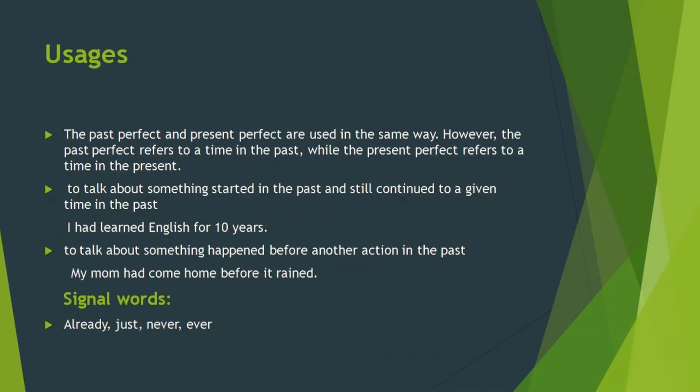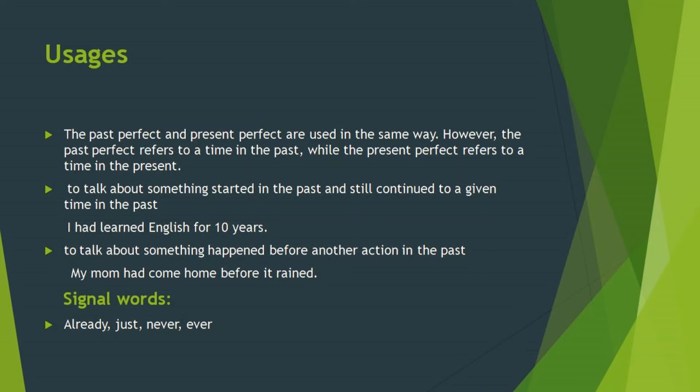Last one is uses. Uses is still left. Let us read out the slide. The past perfect and present perfect are used in the same way. একইভাবে দুটো কিন্তু ইউজ হয়. However, the past perfect refers to a time in the past, while the present perfect tense refers to a time in the present. পার্থক্যটা কোথায়? Past perfect tense নির্দেশ করে অতীতকালের ঘটনায় আর প্রেজেন্ট পারফেক্ট টেন্স বর্তমান। বাকি কিন্তু স্ট্রাকচার একই এবং সিচুয়েশনও একই।